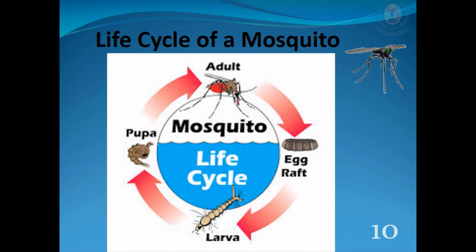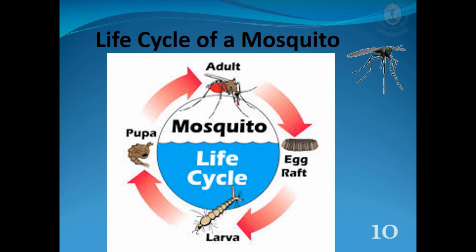Life cycle of a mosquito: egg, larva, pupa, adult, egg. The eggs are laid in a cluster on the surface of still water. Larva. The larva is called a wriggler. It can only live in water. It breathes air from the water surface through a breathing tube. The wriggler molts a few times. Pupa.